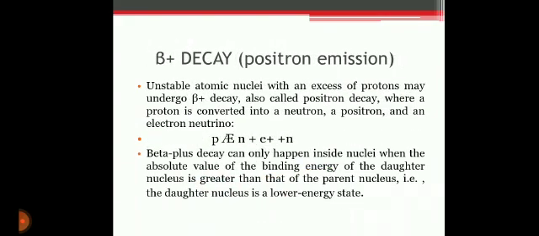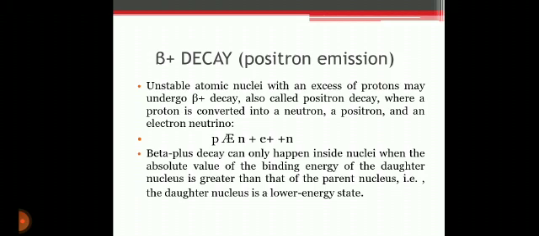Next is beta plus decay, positron emission. During beta plus decay, a proton in an atom's nucleus turns into a neutron, a positron, and a neutrino. The positron and neutrino fly away from the nucleus, which now has one less proton than it started with. Since an atom loses a proton during beta plus decay, it changes from one element to another. For example, after undergoing beta plus decay, an atom of carbon with 6 protons becomes an atom of boron with 5 protons. Although the number of protons and neutrons in an atom's nucleus changes during beta decay, the total number of particles, protons plus neutrons, remains the same.